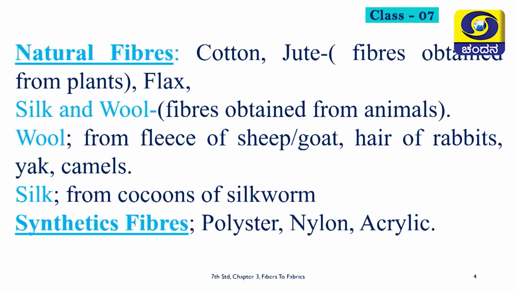We also studied in the previous 6th standard natural fibers and synthetic fibers. Natural fibers are from plants and animals. Examples are cotton, jute, flax, silk and wool: fleece of sheep, goat, hair of rabbits, yak, camels, and silk from cocoons of silkworm. Synthetic fibers are polyester, nylon and acrylic.